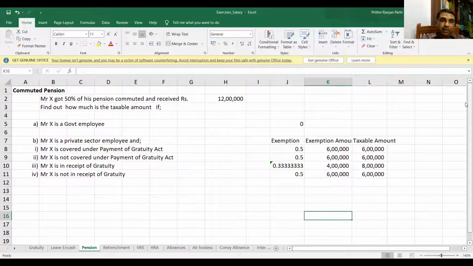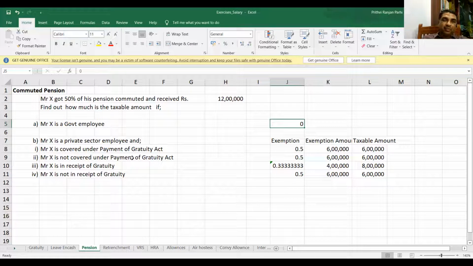We will discuss this point. You see, this is the situation. Let us assume Mr. X got 50% of his pension commuted and received 12 lakh rupees. Find out how much is taxable if, A, he's a government employee. You know, the government employee, what is the amount taxable? It's fully exempt, is it not? Yes, sir. Sure, nothing is taxable. Taxable amount is zero.